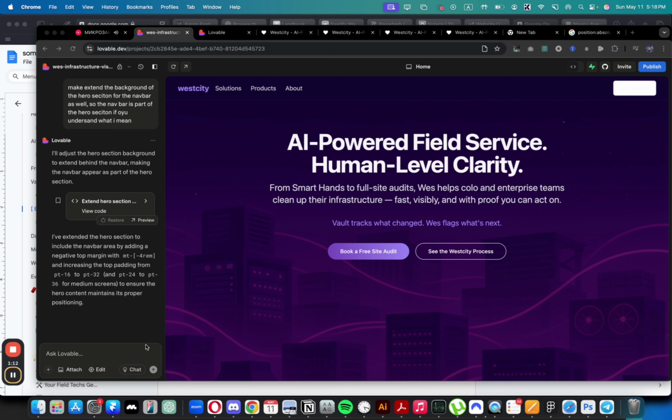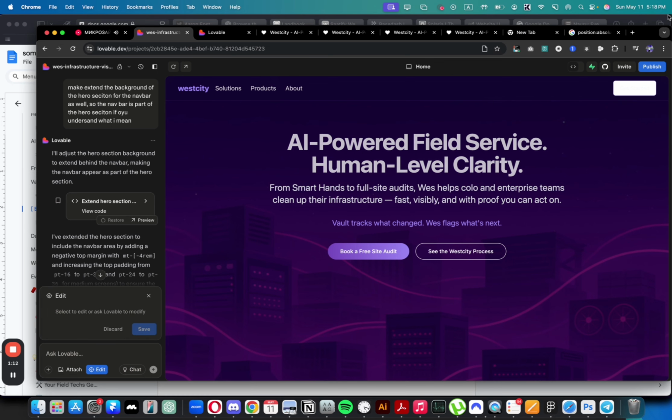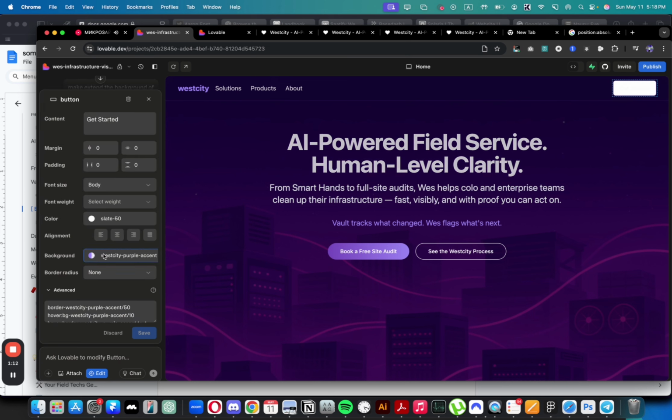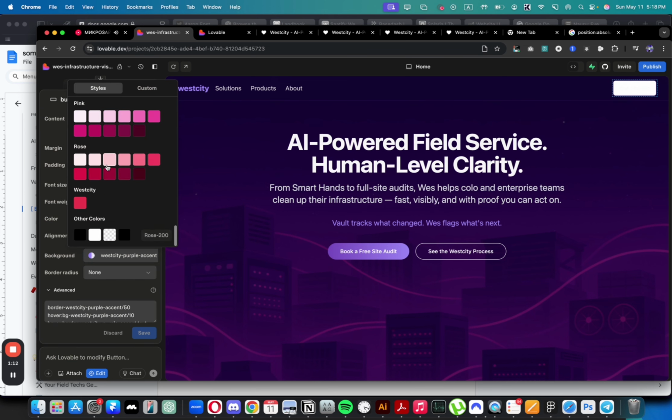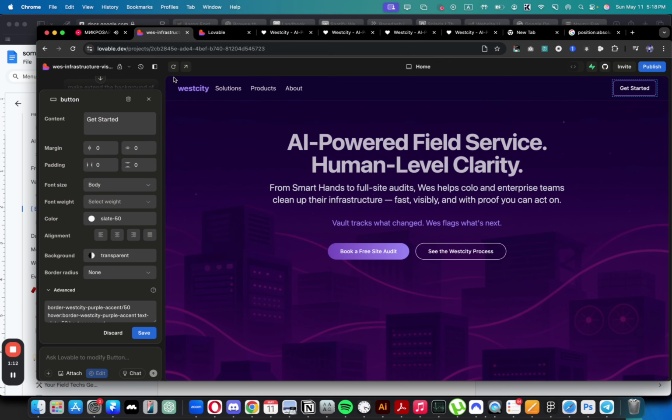So what I can do is just fix the button right now. Again, basically. Let's do, but at least now I know what I need to do. Let's do the transparent background. And yeah, now it sounds like it's good.